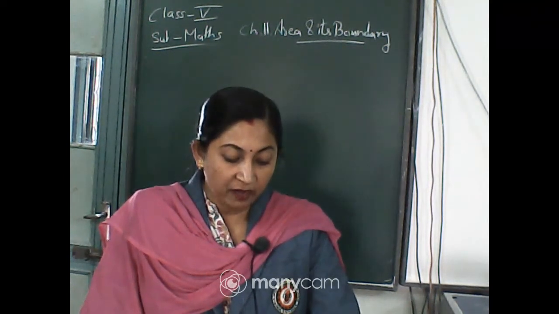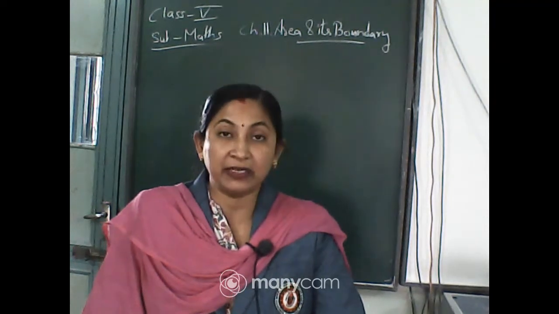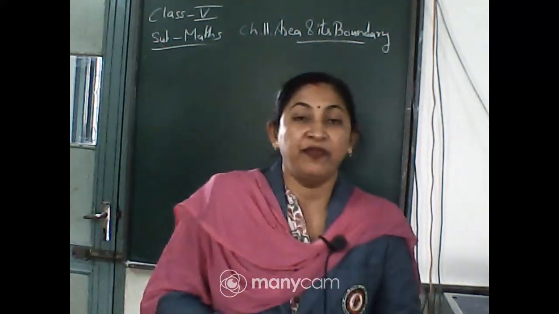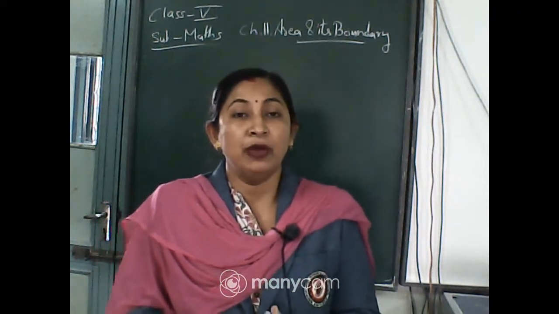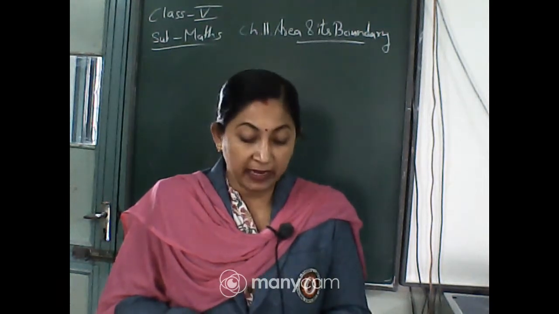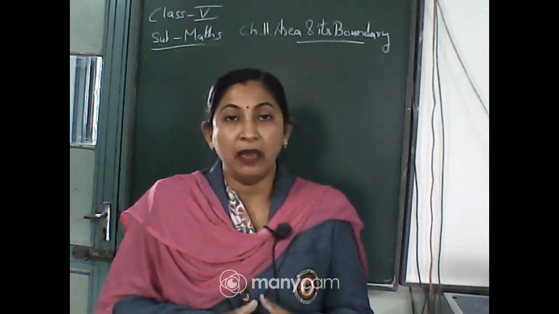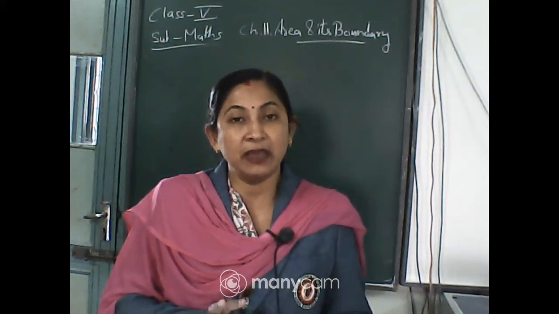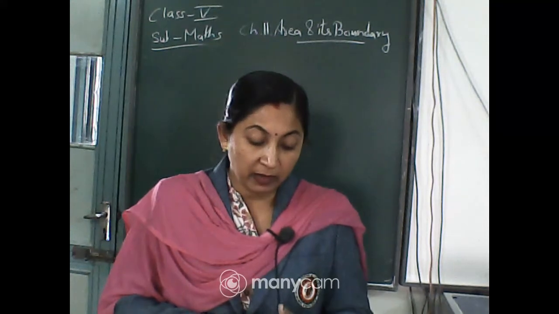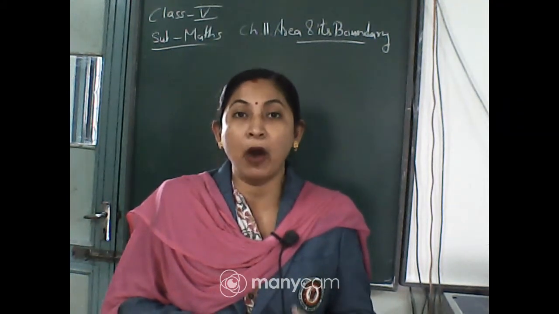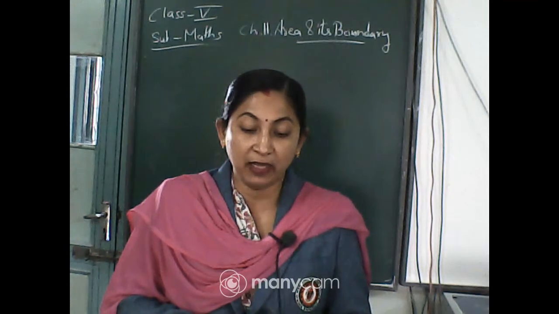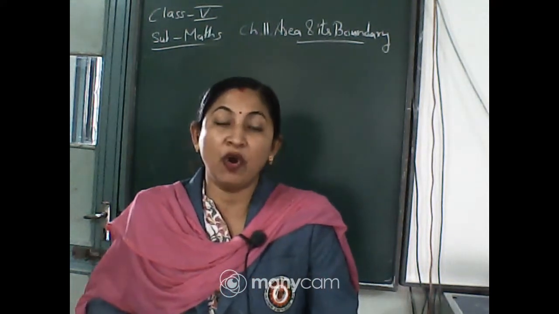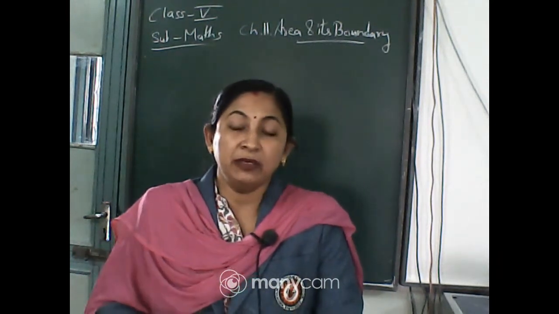How much gold wire will he get for these rectangles? Now he has made 4 types of rectangle A, B, C and D, and for these 4 rectangles he has to make the boundary so that he can get maximum gold wire, and the area is 800 square meters. All these rectangles have an area of 800 square meters, but Anar has to find the boundary. Boundary means he has to find the perimeter.